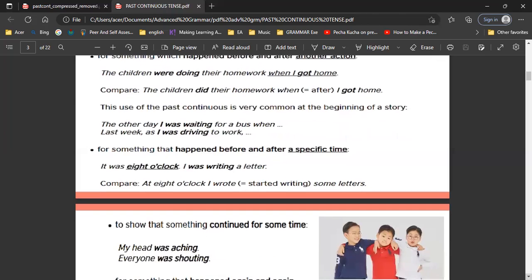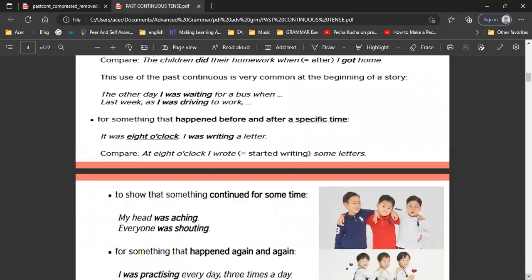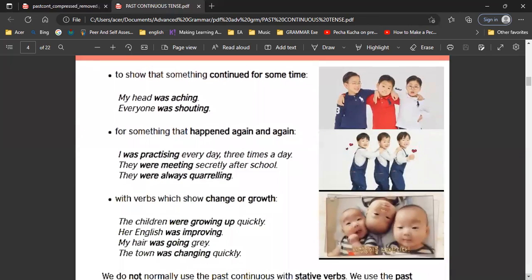So it will be different with at 8 o'clock, I wrote some letters. So you just started to write some letters, but it was 8 o'clock, I was writing letters. So it means you had been writing the letter before and you were still continuing to write your letter after 8 o'clock.